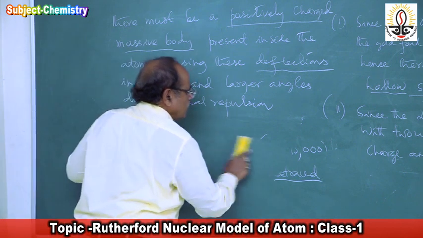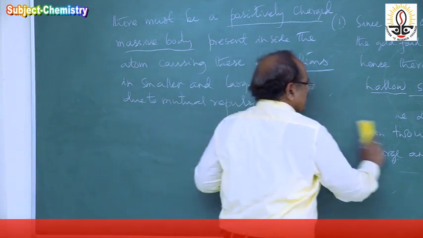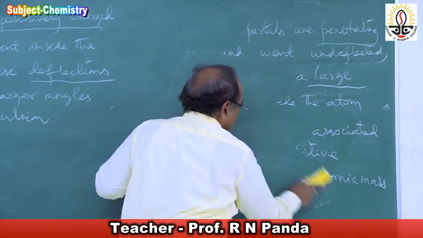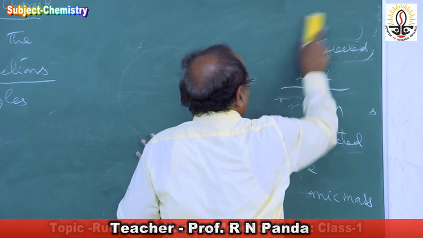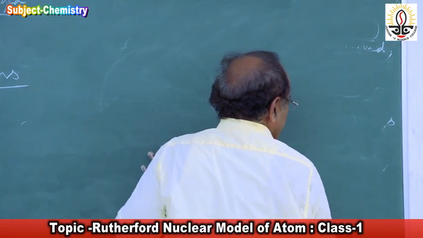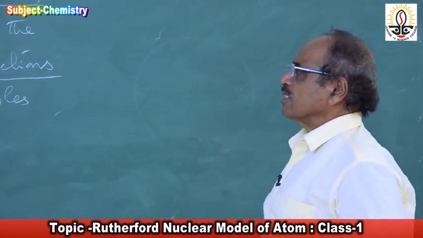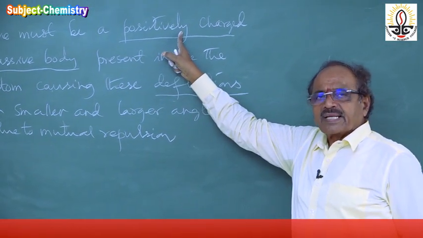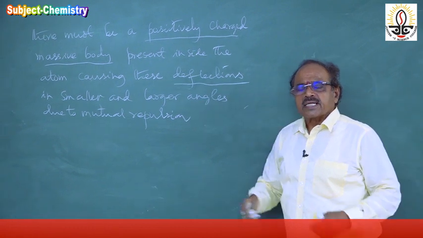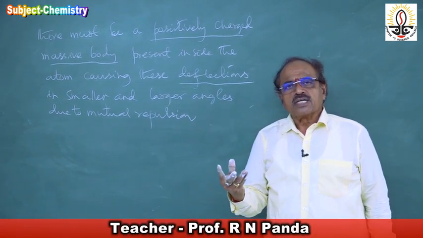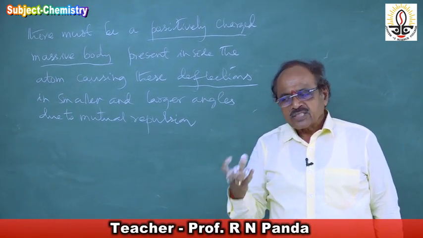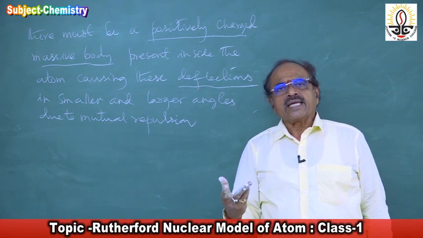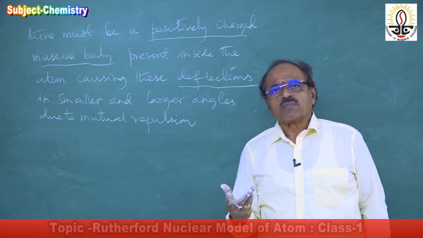So he says, since alpha particles associated with 2 units of positive charge and 4 units of atomic mass are undergoing deflection, hence there must be a positively charged massive body present inside the atom. This means these protons must be concentrated at one place of the atom, forming a positively charged massive body.